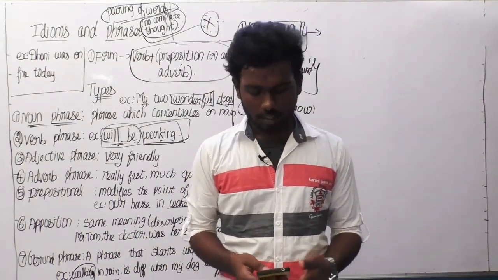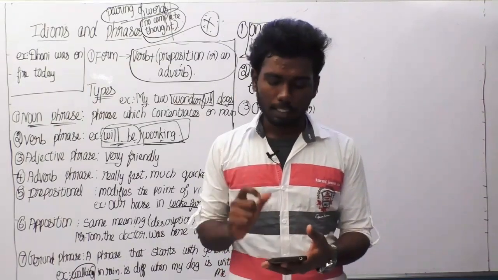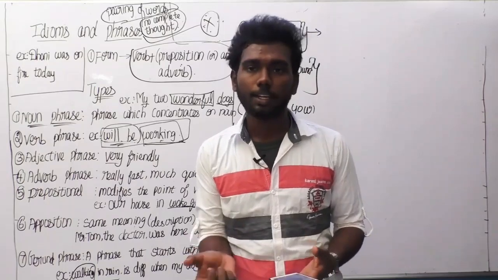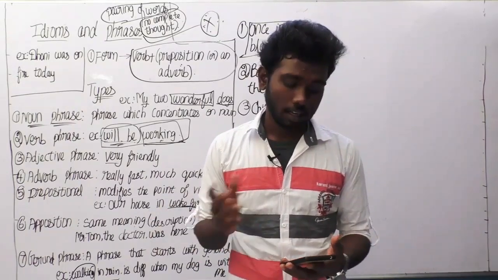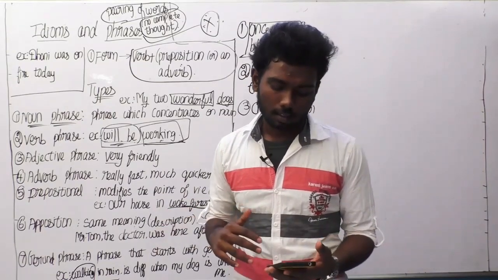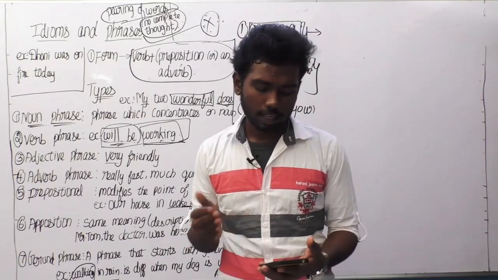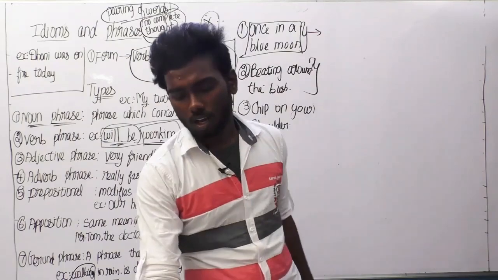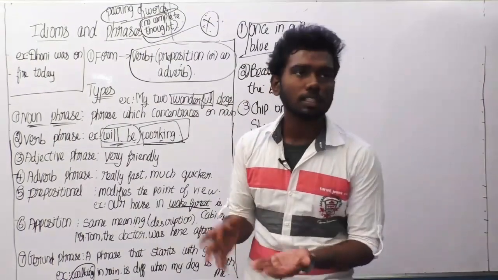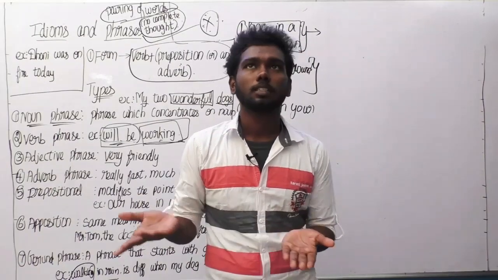The next thing is icing on the cake, which means something that turns good into great. India's victory over England on India's Independence Day was like icing on the cake. Just think of this idiom and it will be easy to imagine the situation.